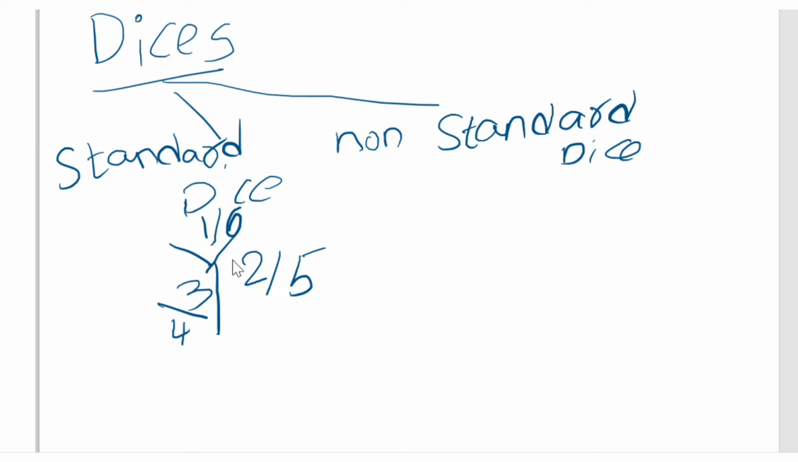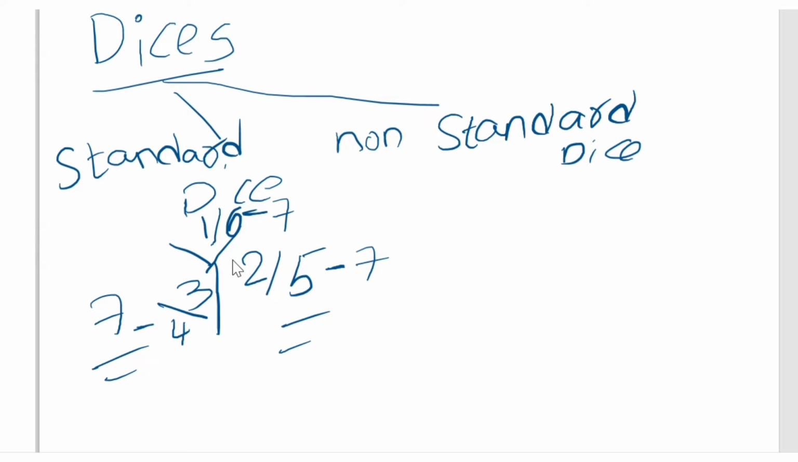This is the major concept actually. If you add 1 plus 6, it is 7, so the summation is 7. Similarly 5 plus 2 is 7, and 4 plus 3 is 7. This is the concept in a standard dice: the sum of opposite faces is always 7. Do remember this.